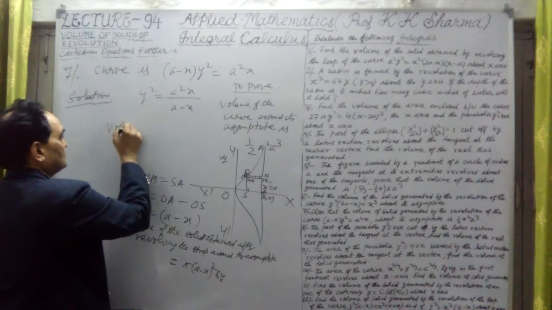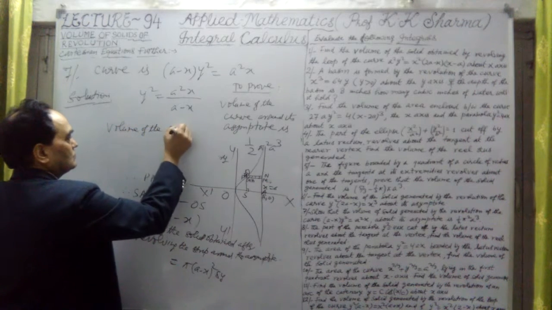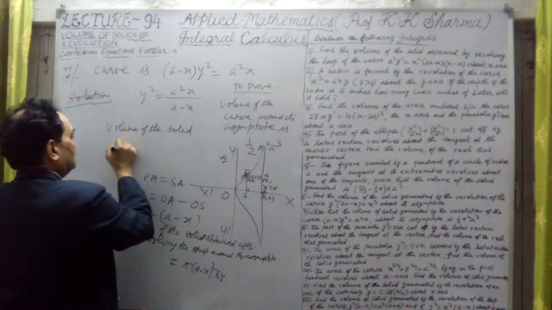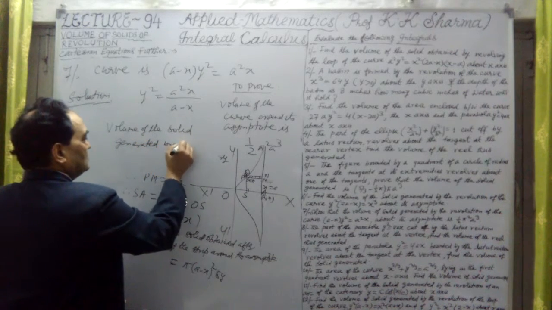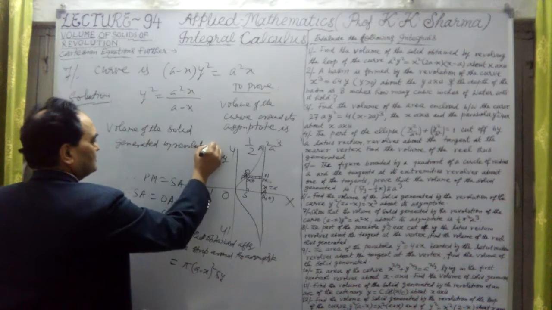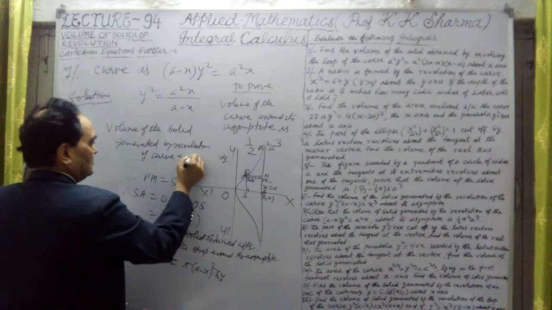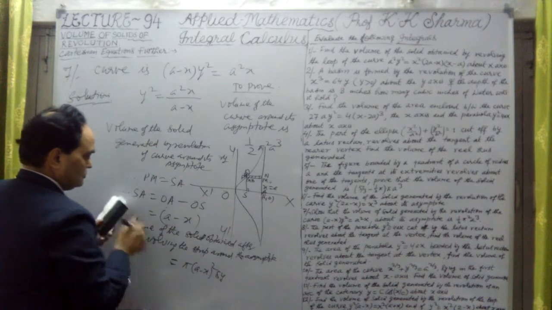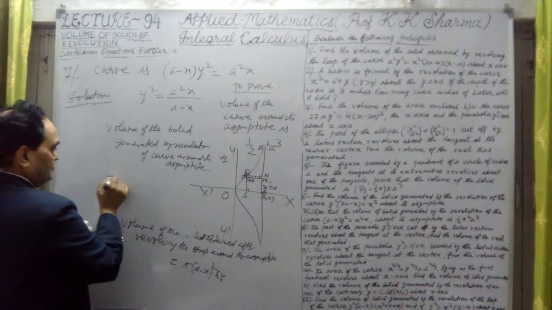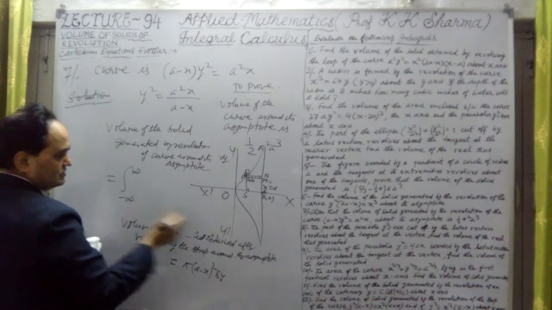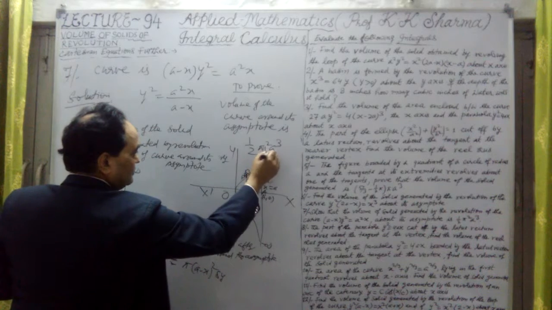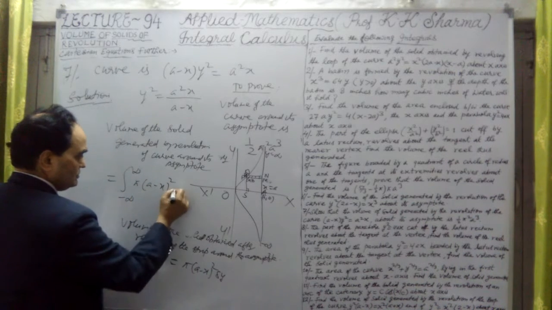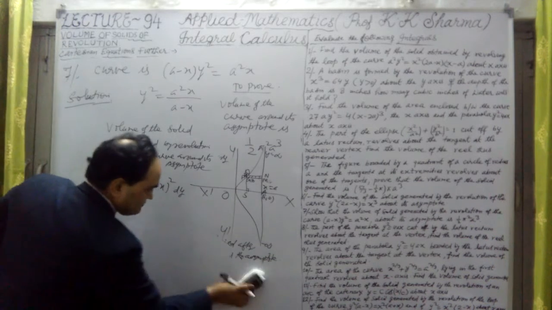Therefore, the volume of the solid generated by revolution of the curve around its asymptote will be equal to the integration from y equal to minus infinity to y equal to plus infinity of pi into A minus X whole square into dy. So this is the complete volume.